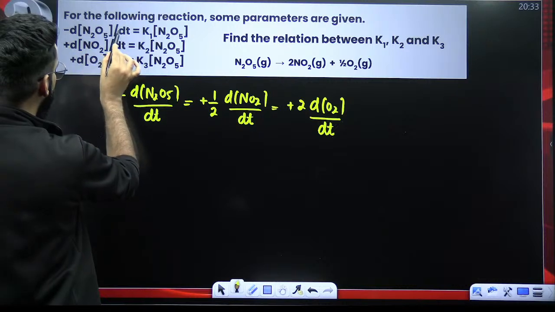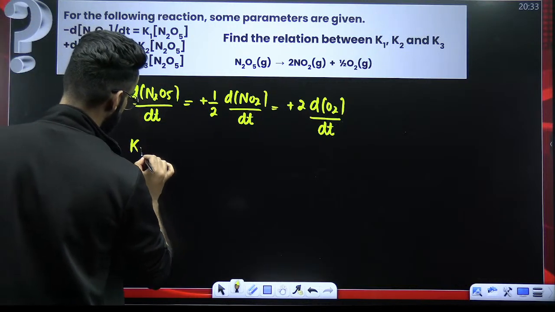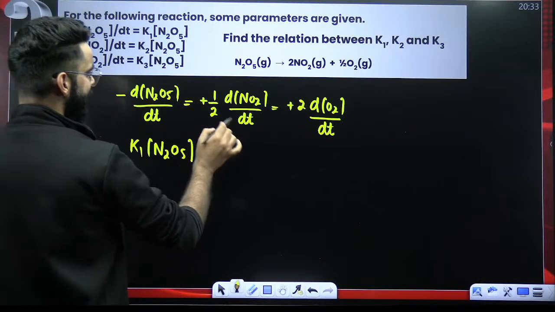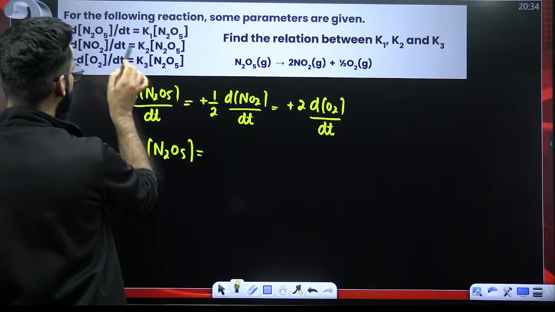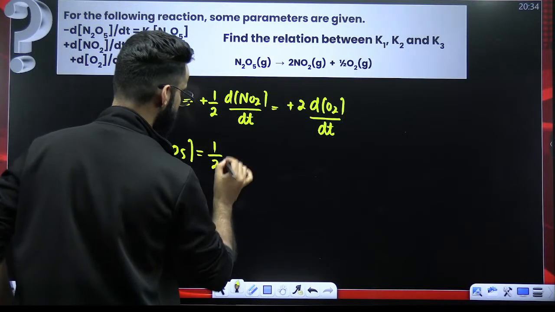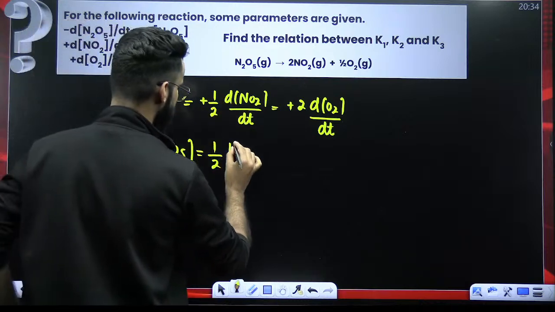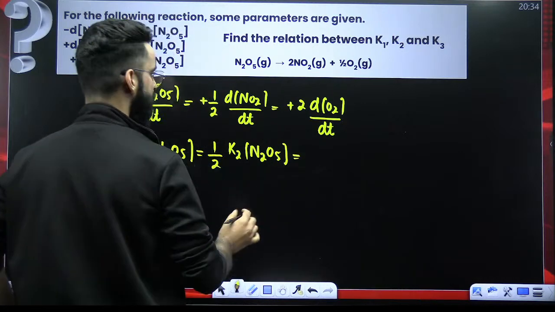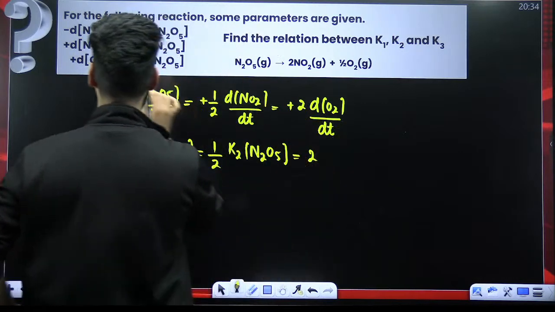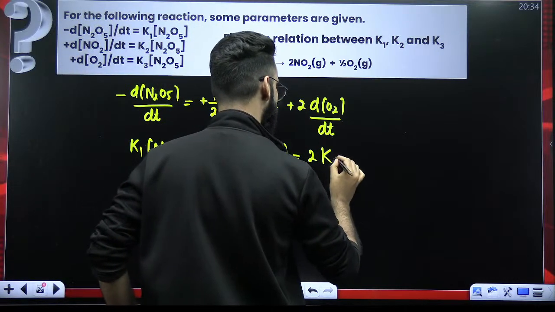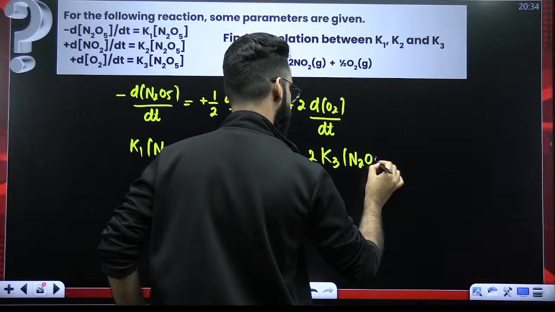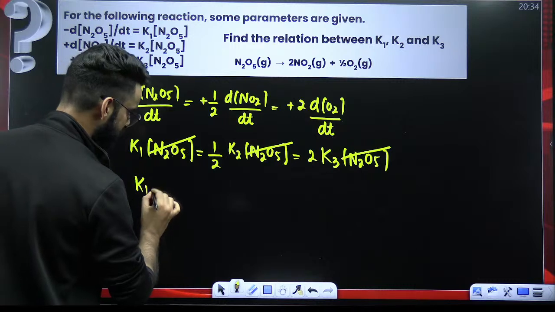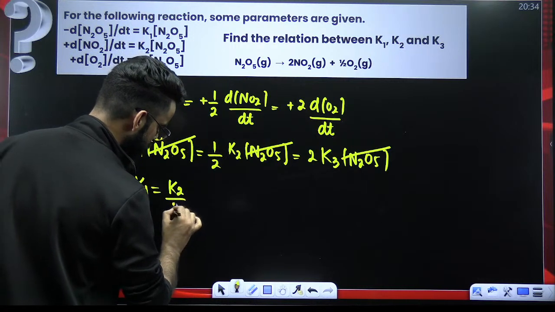This is given to me as per the question as K1 times N2O5. d of NO2 upon dt, with 1 by 2 written as such, is nothing but K2 multiplied by N2O5. Now, 2 times d of O2 upon dt, d of O2 upon dt is nothing but K3 multiplied by the concentration of N2O5. So N2O5 cancels out. So I got to know K1 is equal to K2 divided by 2.